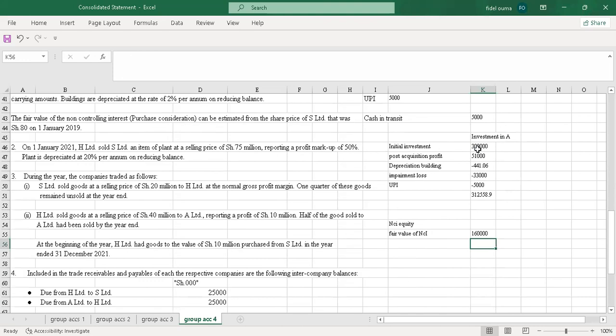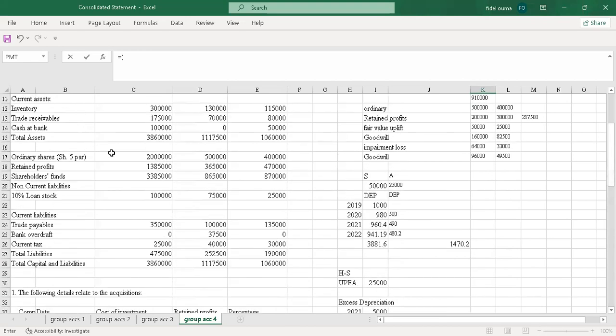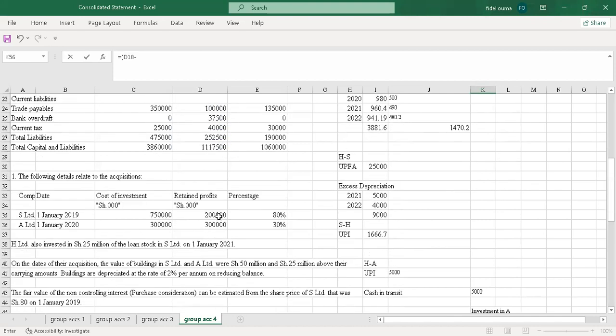I'll pick it and I'll add post-acquisition profit. So my post-acquisition profit, this is how I will do it. I'll go to the retained earnings under subsidiary, retained profit, and I'll pick this at the year end. Then I'll subtract the retained earning at acquisition, the pre-acquisition.